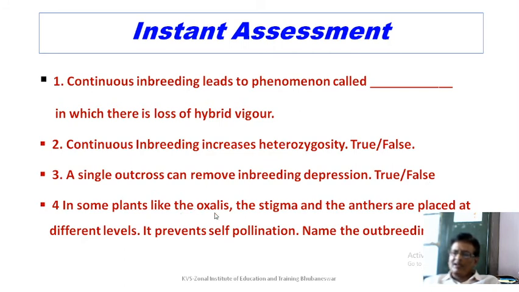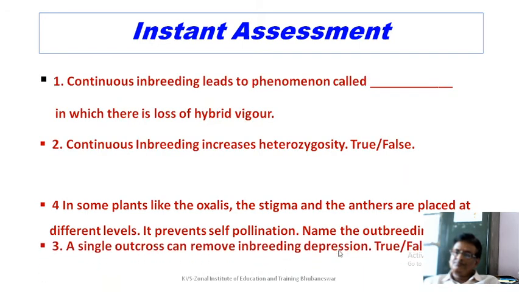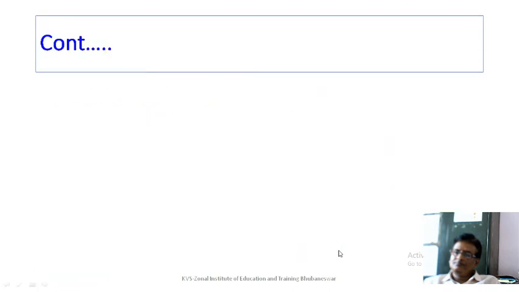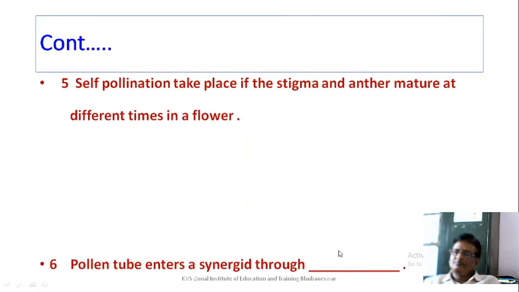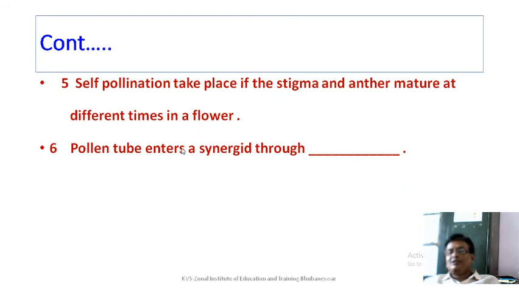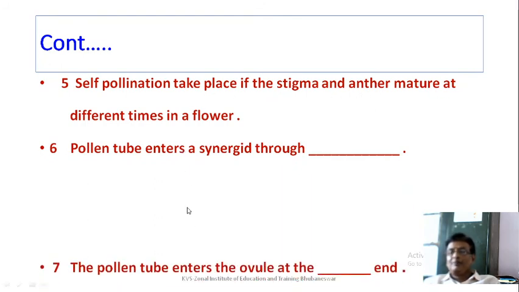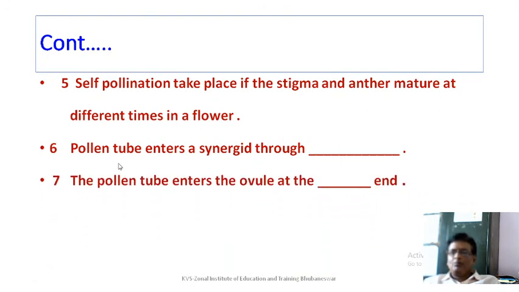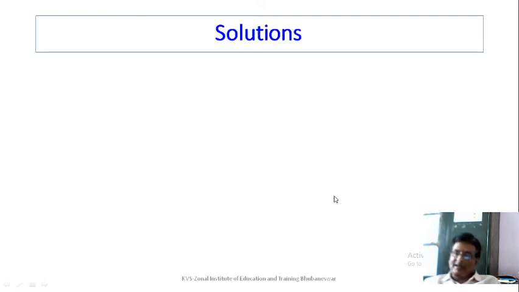In some plants like Oxalis, the stigma and anthers are placed at different levels. It prevents self-pollination. Name the type of outbreeding device. Self-pollination is prevented when the stigma and anther mature at different times in a flower. You have to name the process. Pollen tube enters a synergid through, you have to name the structure. The pollen tube enters the ovule at what end? You have to mention that.